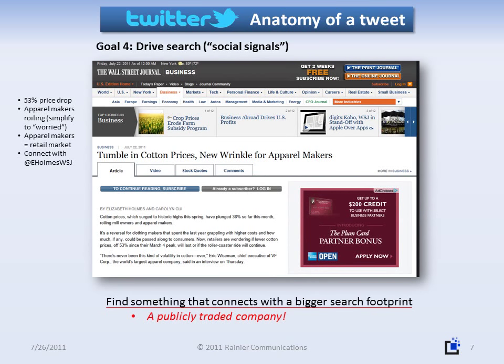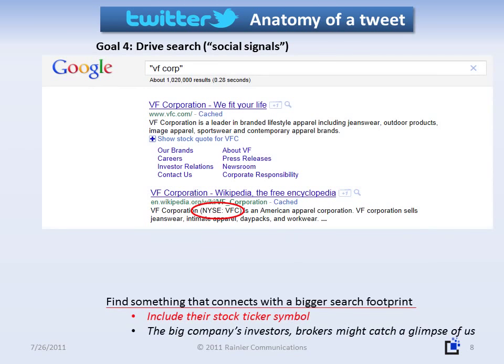Now the article has everything we need to drive search around retail, but we can squeeze more out of it by finding some content with a potentially larger search impact. In this case, VF Corporation, a publicly traded company described here as the world's largest apparel company. A quick search turns up their ticker symbol, which could conceivably lead a VF Corporation investor or a stockbroker to read our tweet and become aware of Profitect for the first time. So let's add that in.